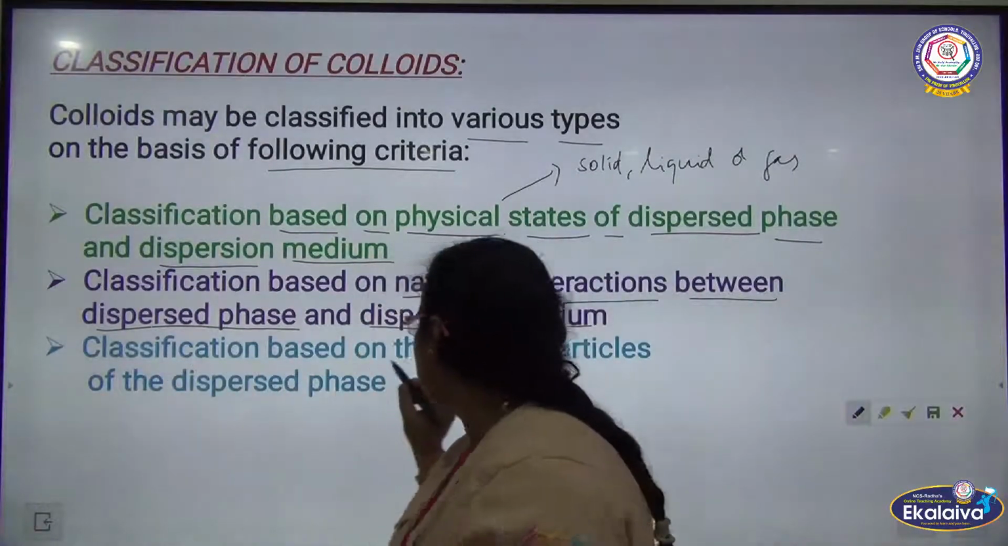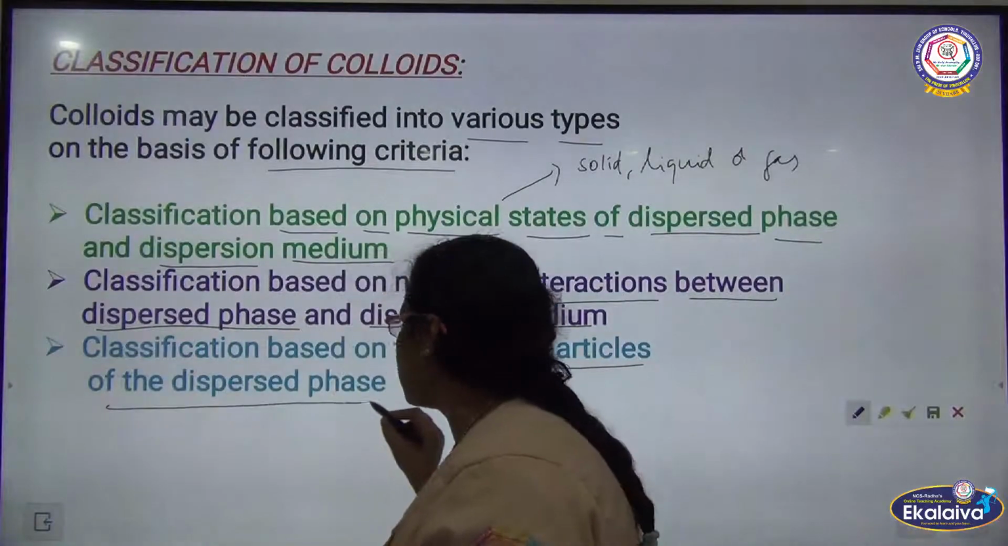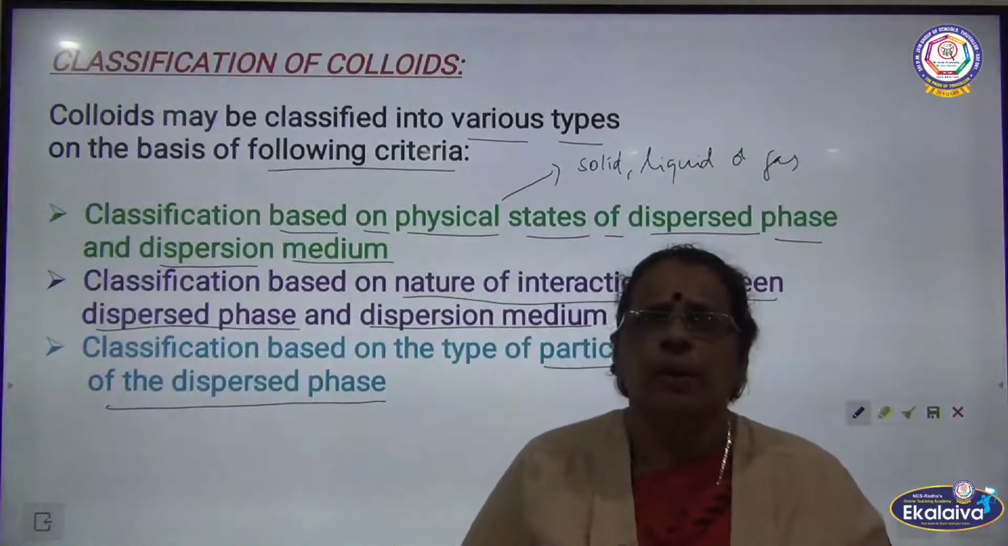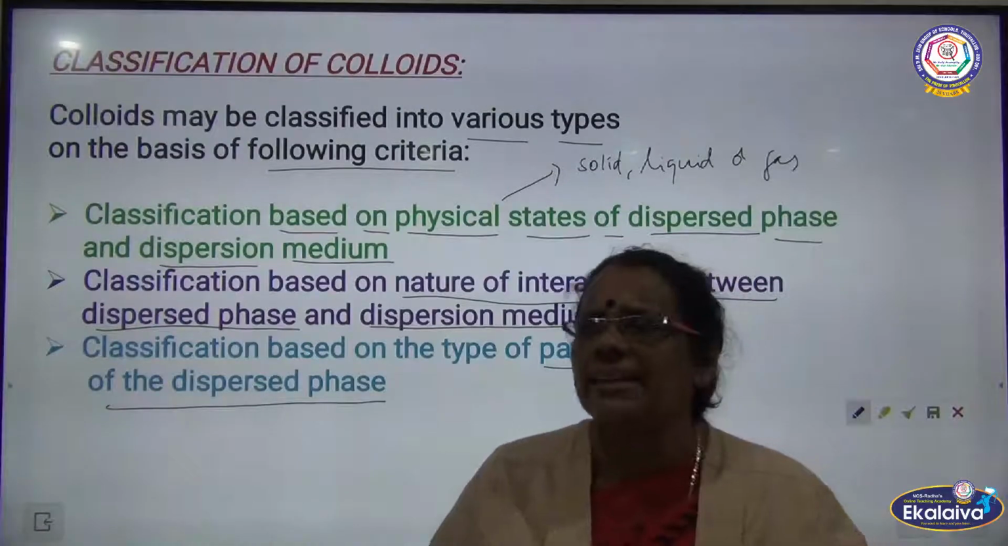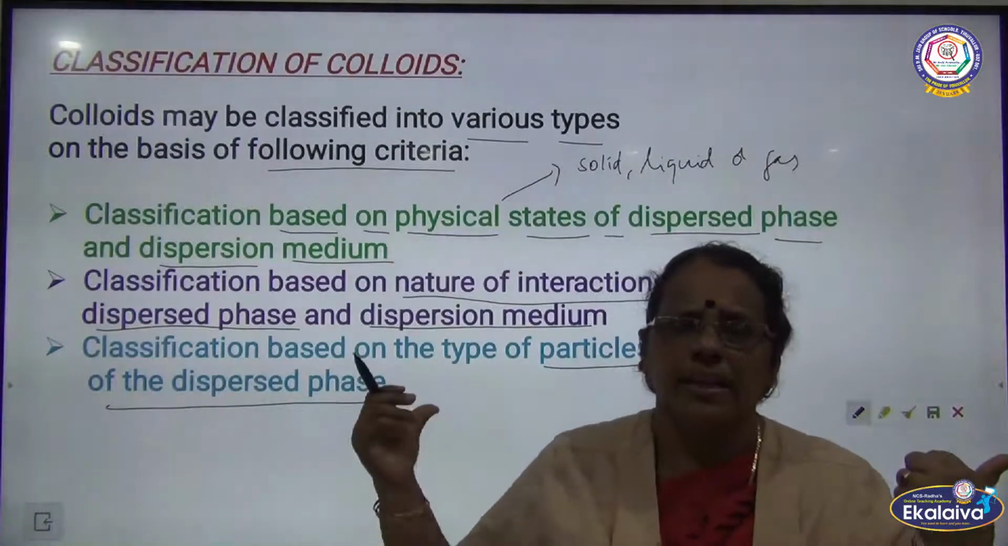The last one is classification based on the type of the particles of the dispersed phase. The last one, we are going to classify the colloids based on the type of the particles in the dispersed phase.